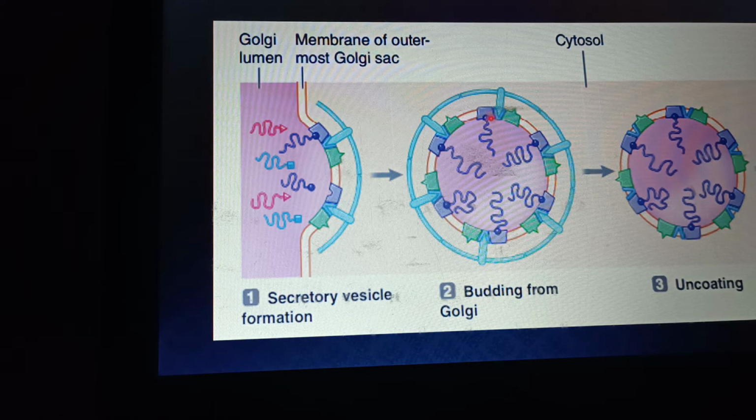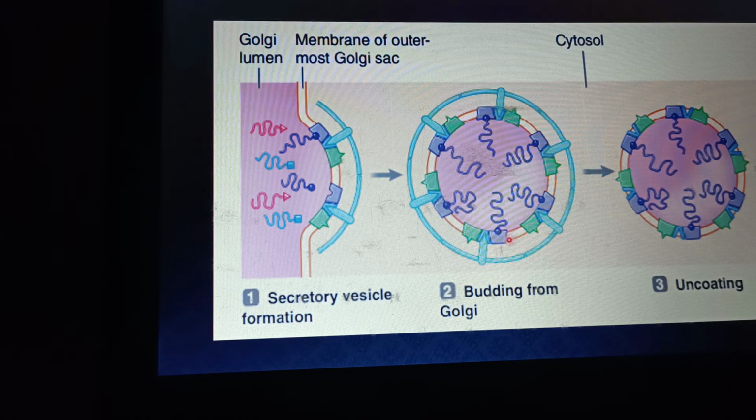Here you can see this is the final structure after budding, and it is also known as a secretory vesicle. These are the coat proteins which are bluish in color. These greenish-colored proteins are actually V-SNAREs, which are docking markers.